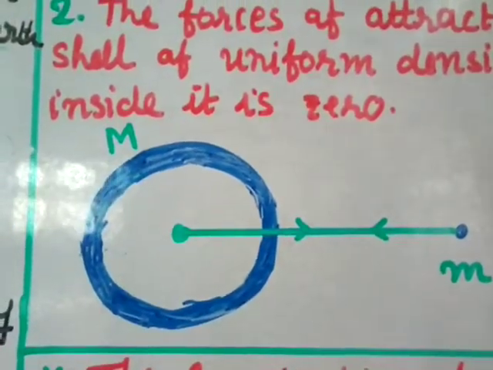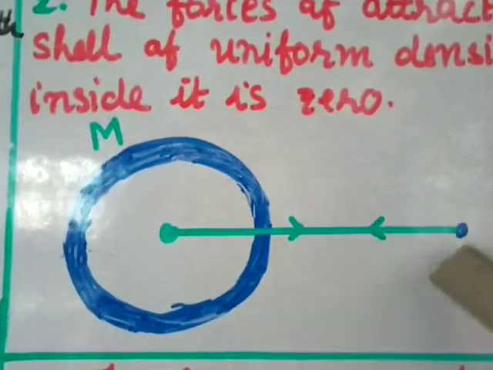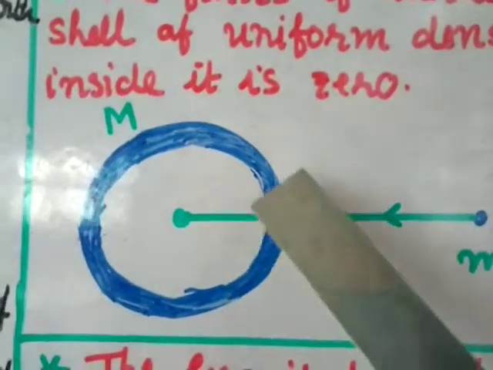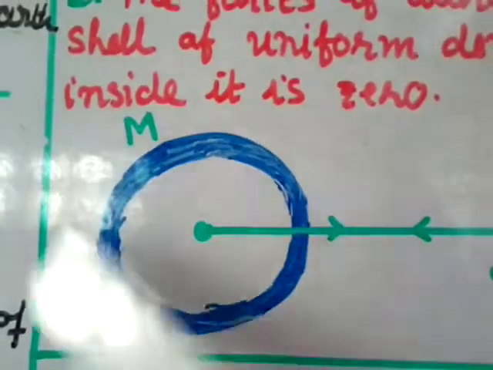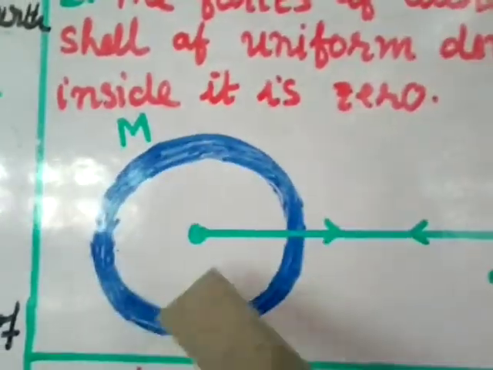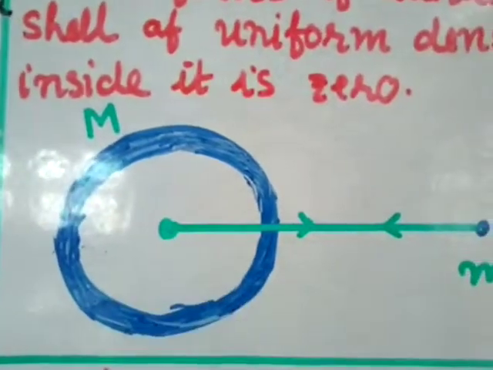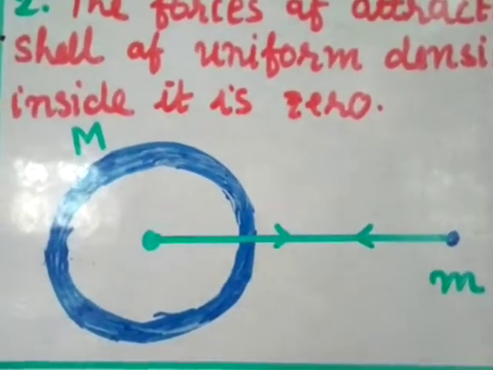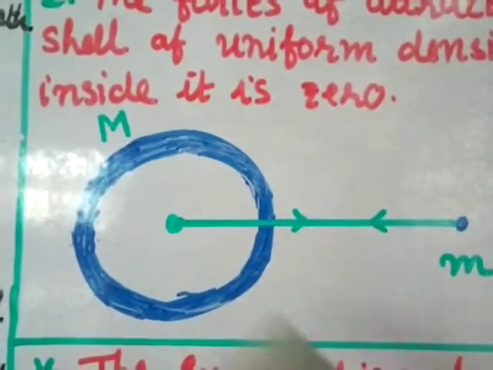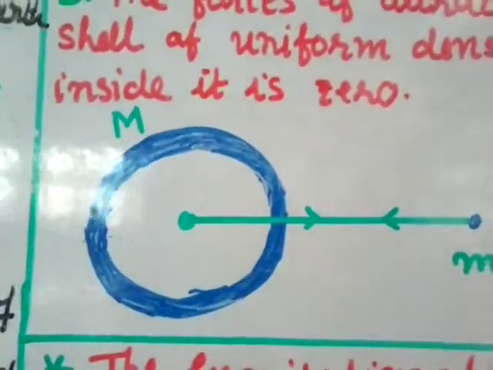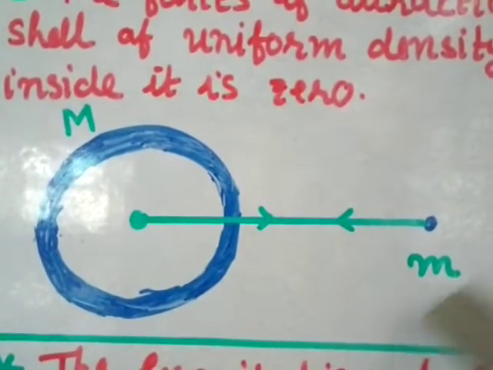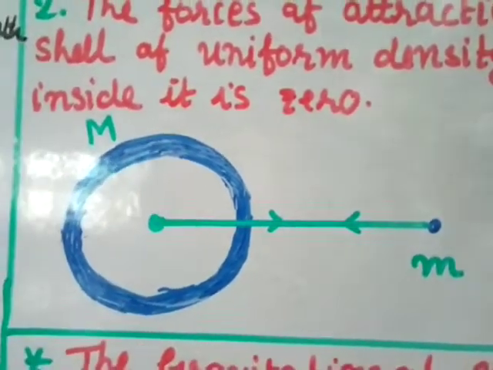Then we can say that the attractive force on this point mass will be as if all the mass of the shell is not spread over the shell, but is concentrated at the center of the hollow sphere. So that is the first rule: the attractive force is exerted as if from the center on the point mass m which is outside.